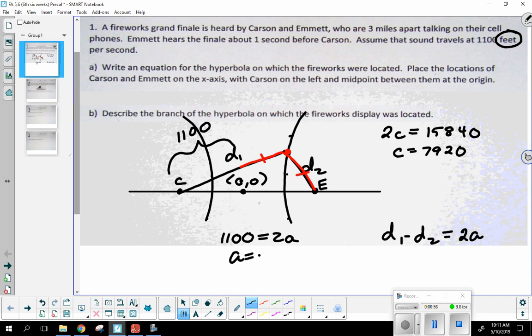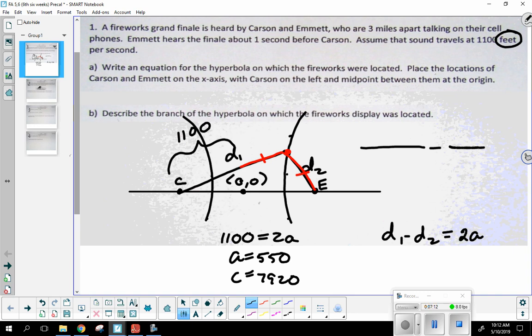So let me go ahead and start to set this up. We already know that c is equal to 7920. Let me put that down here. All we really want to do is write an equation that models this hyperbola. Well, hyperbolas are based on subtraction, right? So I'm going to have 1 fraction minus a second equals, it has to equal what number? 1. Okay. Well, we said that the center was going to be at the origin. So that means my numerator and denominator are just x squared and y squared.